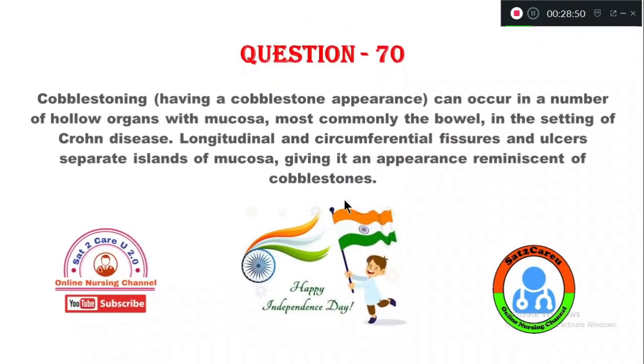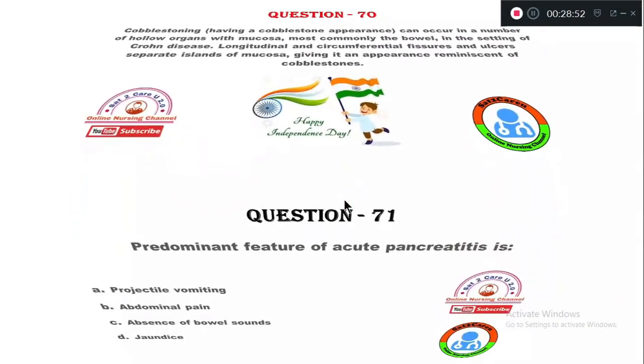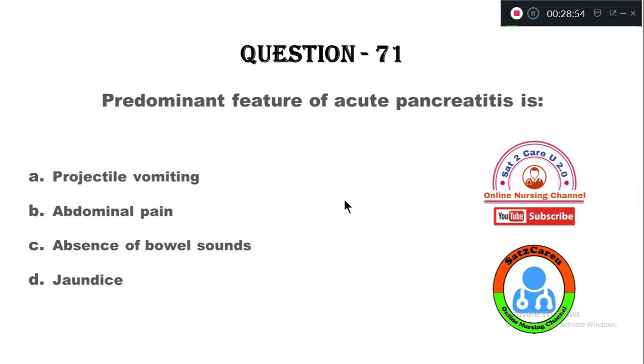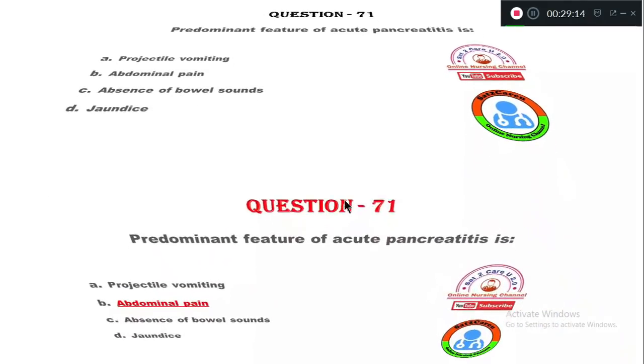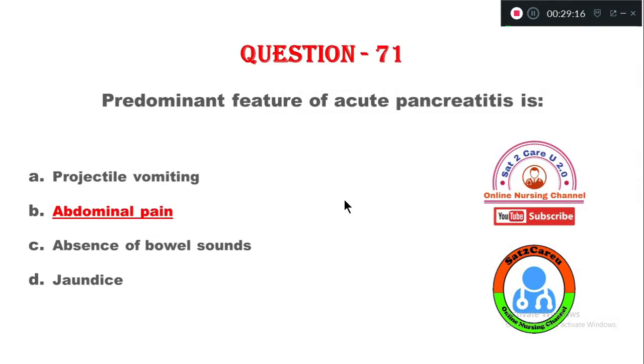Question number 71. Predominant feature of acute pancreatitis is option A, projectile vomiting, option B, abdominal pain, C, absence of bowel sounds, option D, jaundice. In acute pancreatitis, the predominant clinical manifestation is option B, abdominal pain.